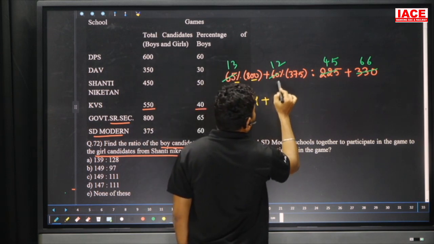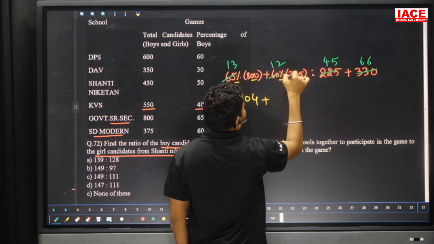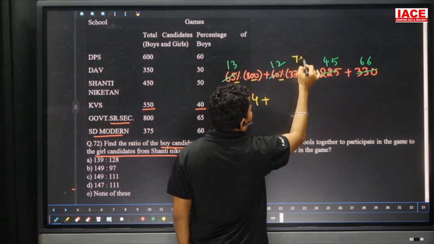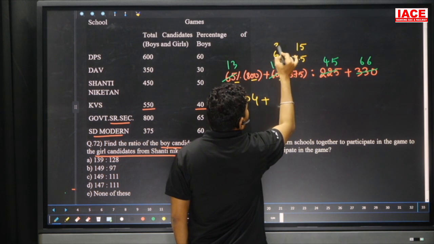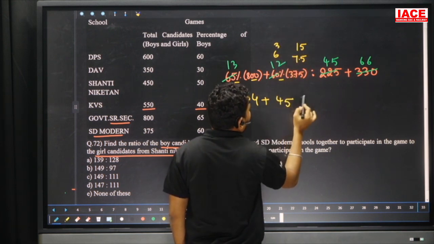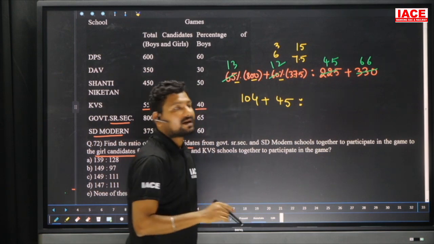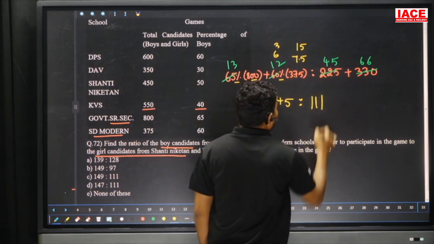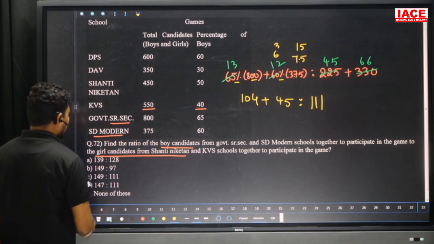So instead of that, we can apply the percentage-wise 2 decimals. 3.75 now, 3.75 doubled is 7.5, it is 6, and 7.5 doubled is 15, it is 3. 15 3s is 45. So 45 plus 66, 60 plus 40 is 100, 5 plus 6 it is 11, 111. 104 plus 45 is 149. 149 and 111, our option is what?